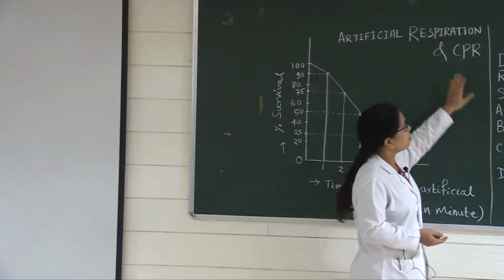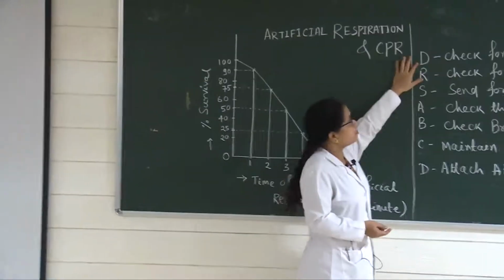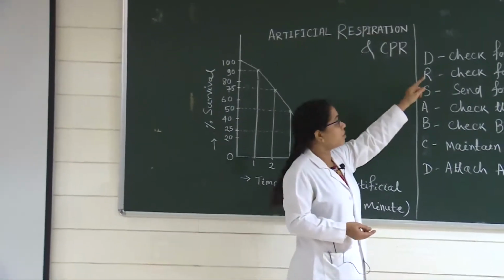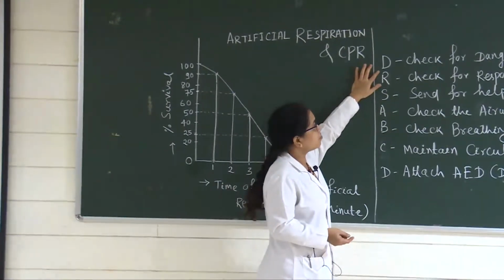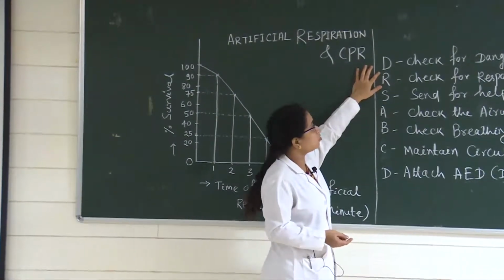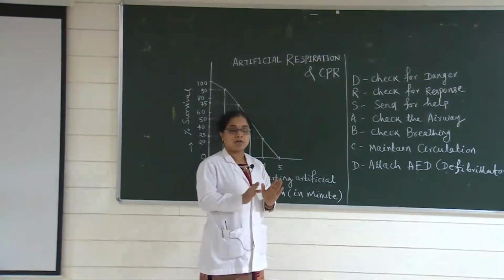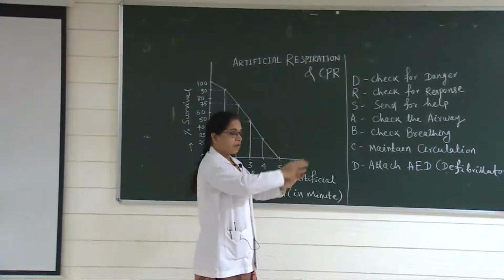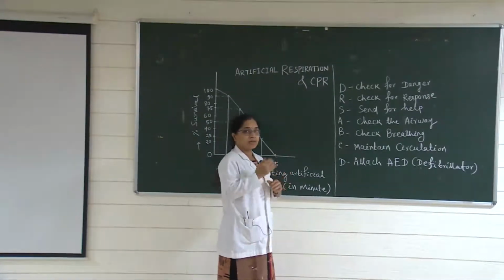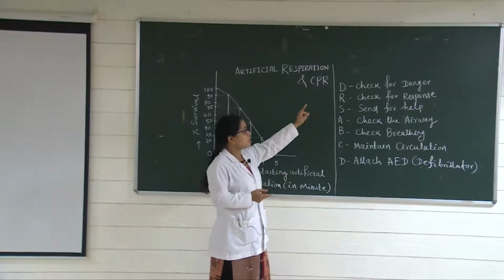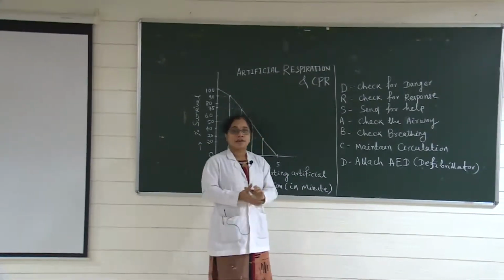Under these headings you have to give CPR. D is the first important thing: when a person comes with cardiac or respiratory arrest, first check for danger. Check whether the area where you are giving help is dangerous, or whether the person is in a dangerous condition.